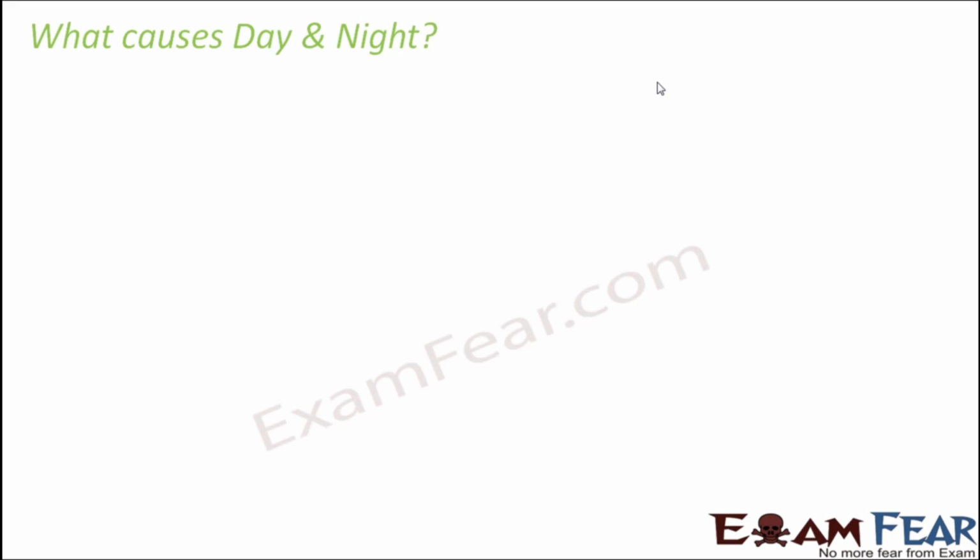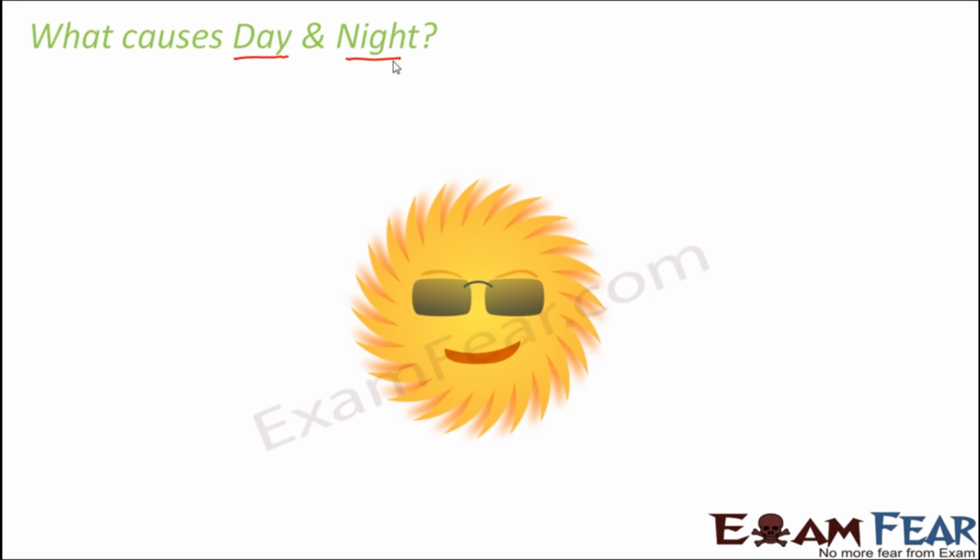And what causes day and night? So day and night is mainly because of rotation of the earth on its own axis. Now earth is rotating about its own axis. Now as it rotates, what happens? As it is rotating, only a particular part of the earth is receiving more heat from the sun as compared to the others. So due to this spinning of the earth, which takes 24 hours to complete one spin,